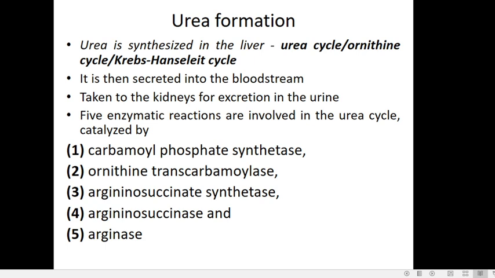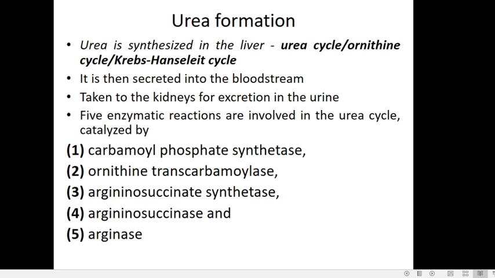Now coming to urea formation. Urea is synthesized in the liver through a cycle of reactions called the urea cycle, or ornithine cycle, or Krebs-Henseleit cycle, named after the discoverers of the reaction. This urea which is synthesized in the liver is secreted to the bloodstream. From there it is taken to the kidneys for excretion through urine.